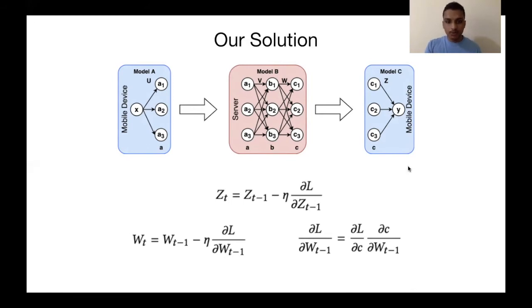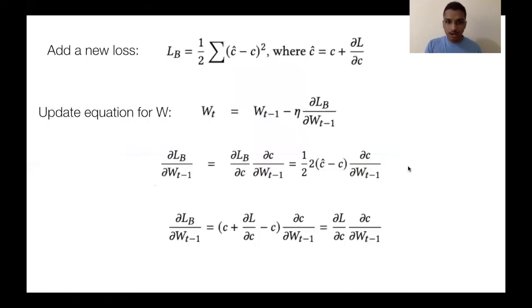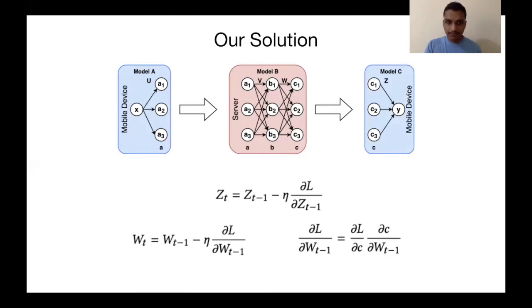For this, what we do is that we add a new loss function to split A and split B. Essentially, what we are trying to do here is that we want split A and split B to reduce their own loss, and find their own optimal solution for their outputs A and C respectively. In this manner, we will be able to find a global minima for both these networks such that the final loss L is still reduced.